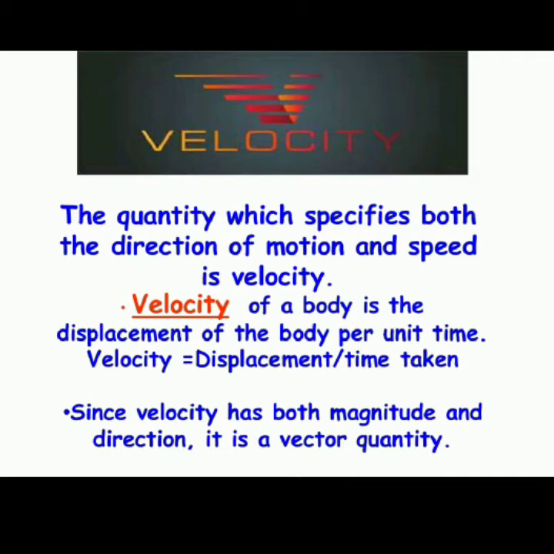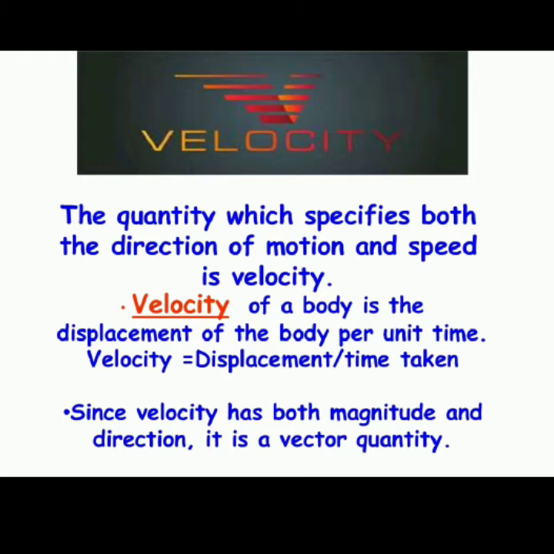As you see, displacement is mentioned, so it has both magnitude as well as direction. So velocity can be calculated as a vector quantity. A definition for velocity can also be stated as the quantity which specifies both the direction of a motion and speed, is called the velocity of the moving object.